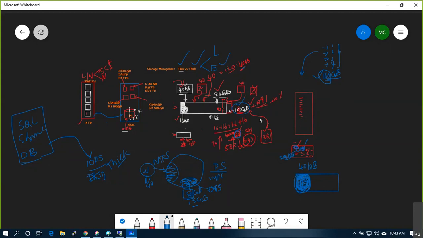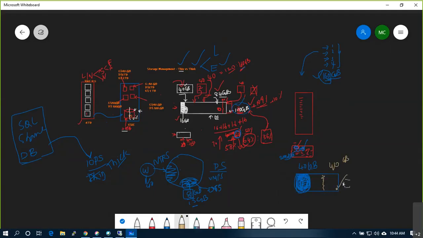Thick lazy means it will occupy. There is no alternative. Thick means it will definitely occupy 40 GB. Directly it will minus 40 GB, but it will not format anything. It will just create a pointer and sit.